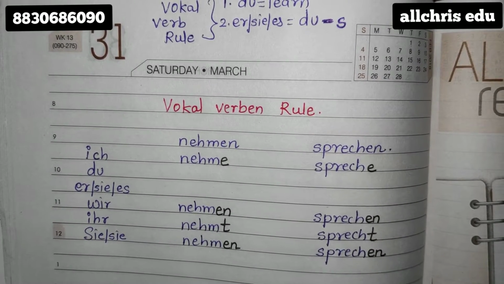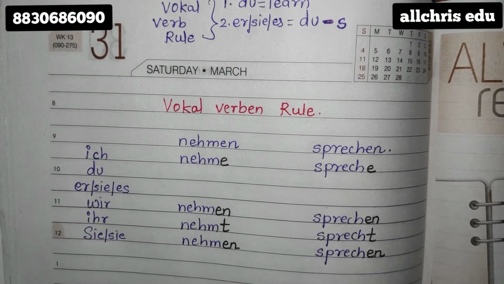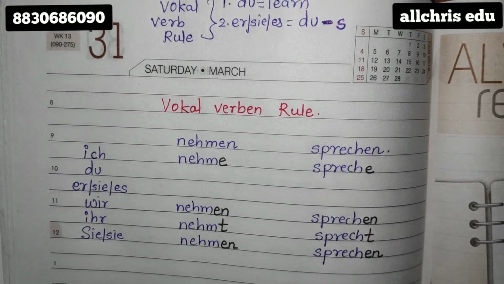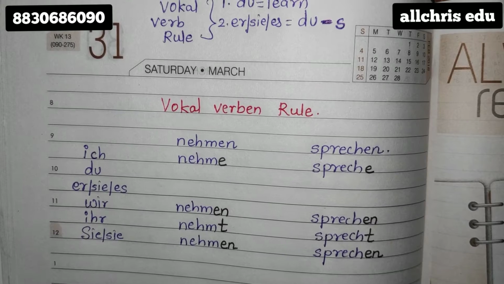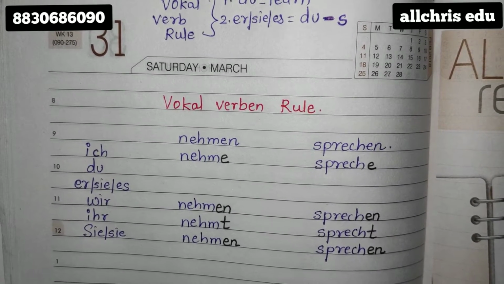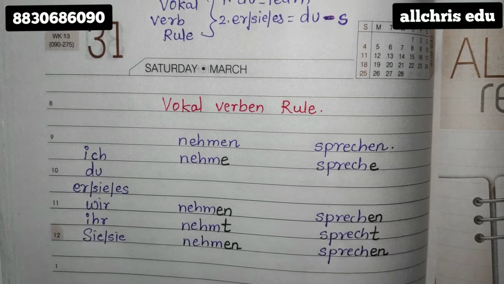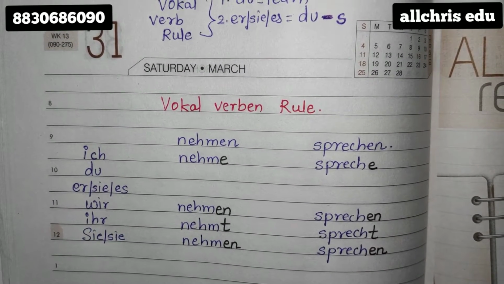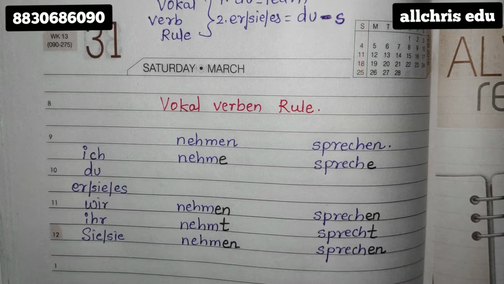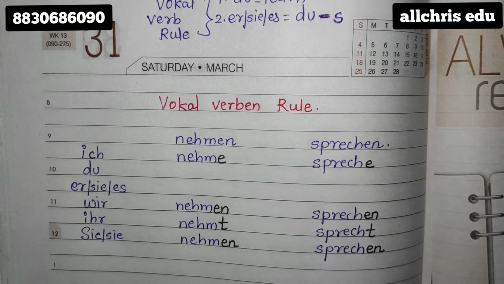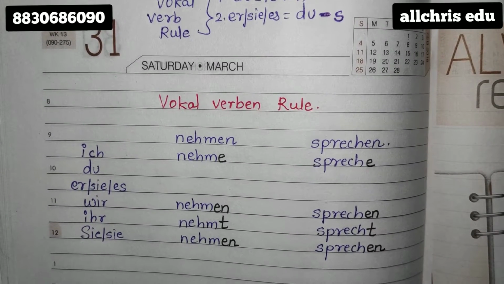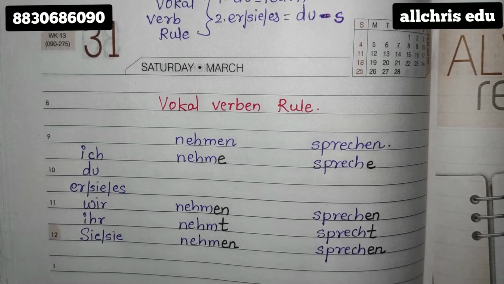Now, in the vokal verben, what happens? One good thing is, in 11th standard, you have few vokal verben rule verbs. Don't think that the vokal verben rule and the vokal verben plus s rule are the same. No students, in the vokal verben plus s rule, you have only 3 verbs at present in 11th standard.